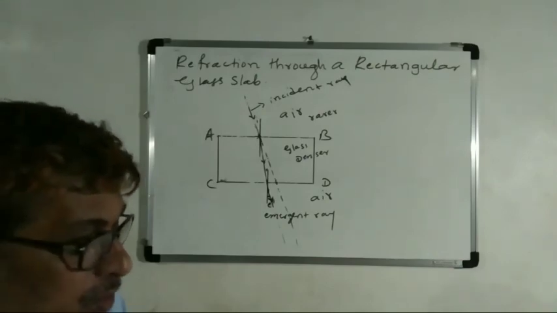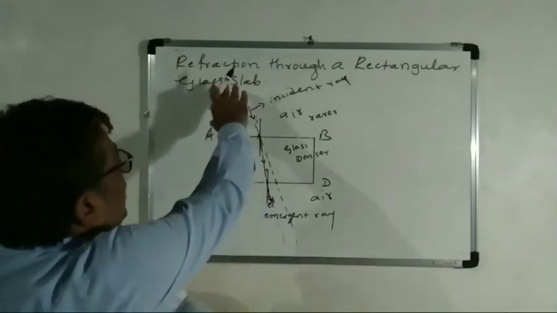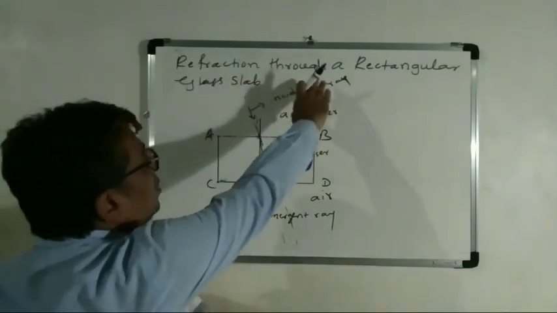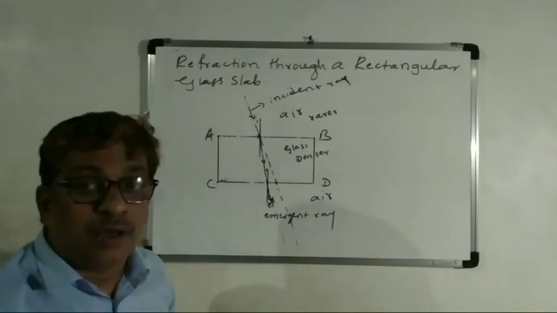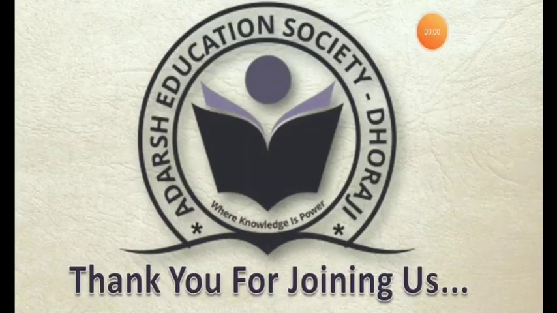So, clear now? This is the explanation of refraction through a rectangular glass slab. Okay students, thank you for joining us.